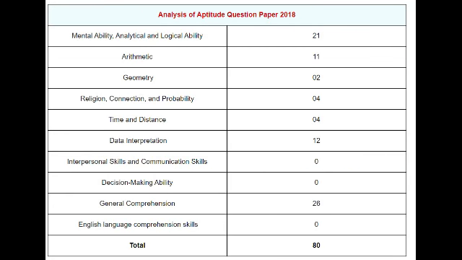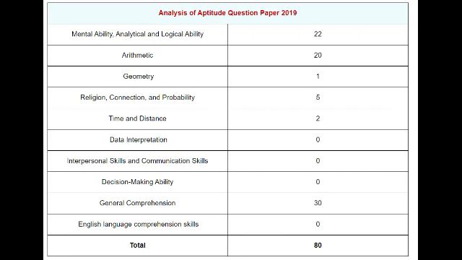So in the analysis of aptitude question paper 2018, mental ability and logical ability 21 questions, arithmetic 11, geometry just 2 questions, reasoning connection probability 4 questions, time and distance 4, data interpretation 12, there's no questions asked in interpersonal skills again, decision making ability, English language comprehension skills, there are 26 questions asked in the general comprehension, so total 80 questions. Let's go to the paper 2019, analysis of aptitude question paper.